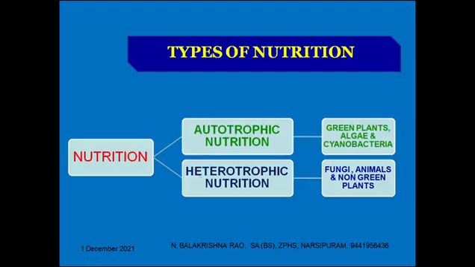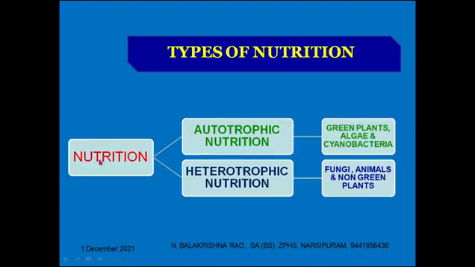In heterotrophic nutrition, organisms like fungi, animals, and non-green plants, the plants which are not green, are the examples.